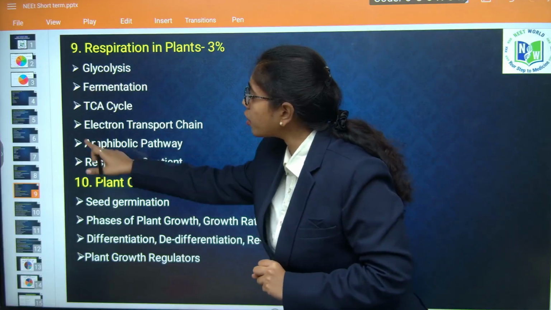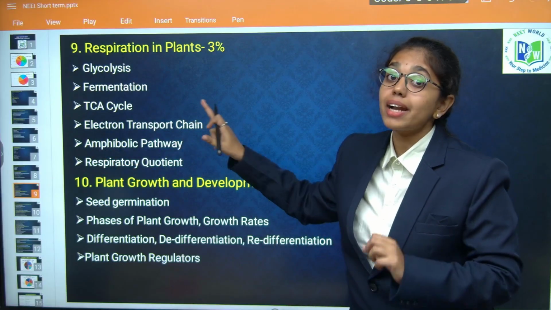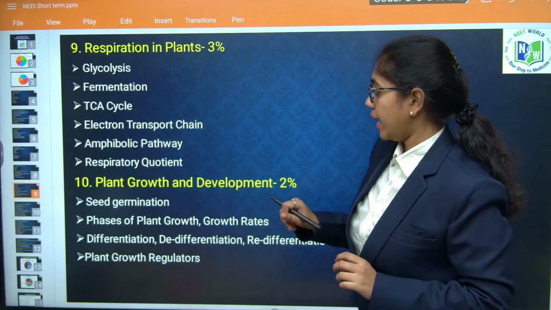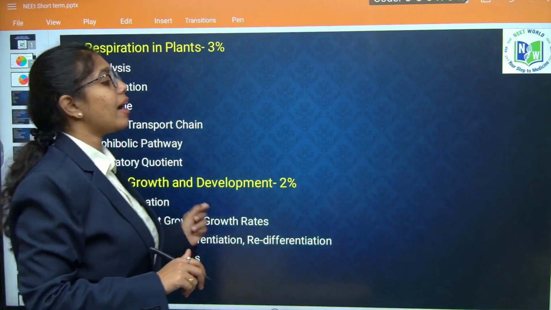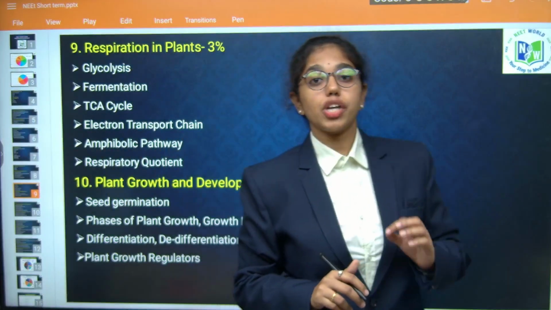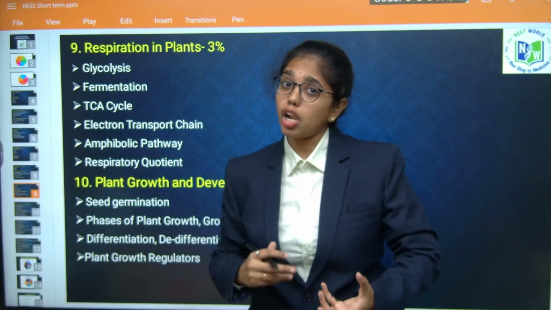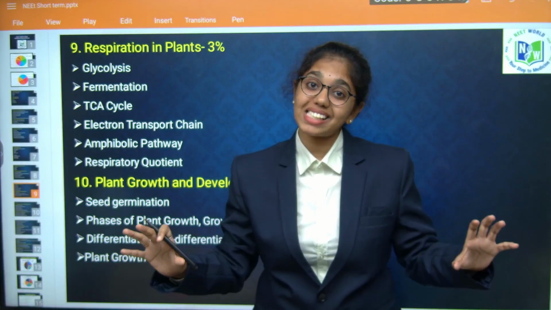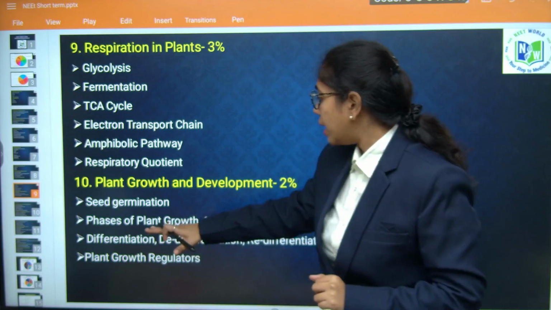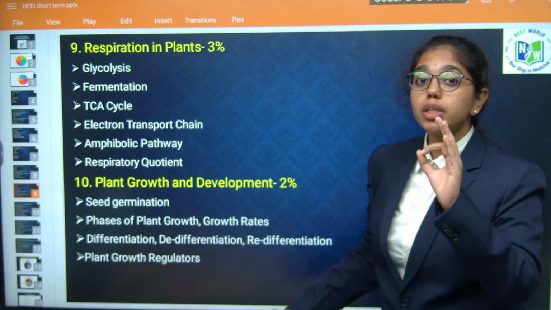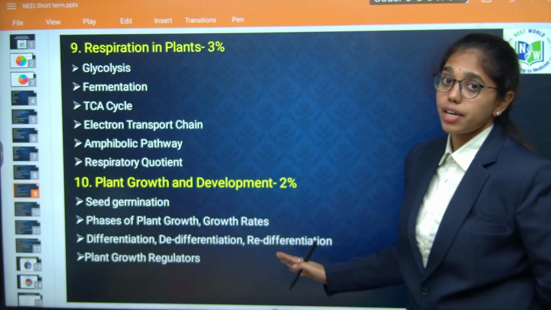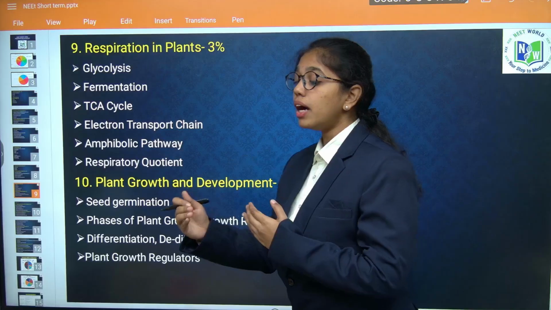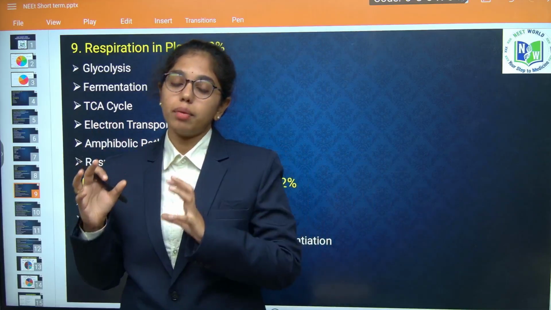So all the topics from respiration in plants are highlighted, students. Next, plant growth and development. Firstly, you have to focus on seed germination, whether it is epigeal or hypogeal, based on the examples also. Then phases of plant growth, most importantly differentiation, dedifferentiation and redifferentiation, have to be learned in linkage with anatomy also.